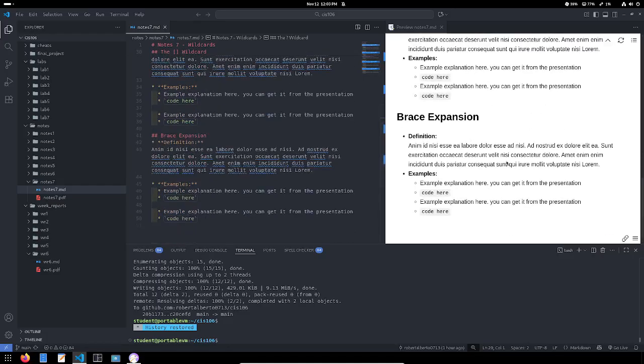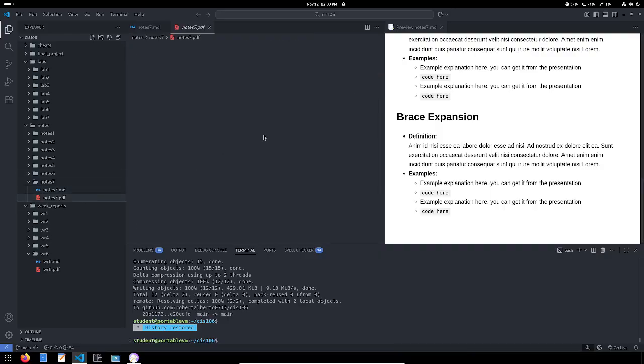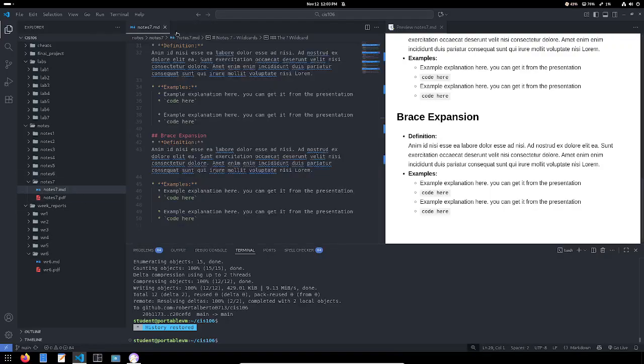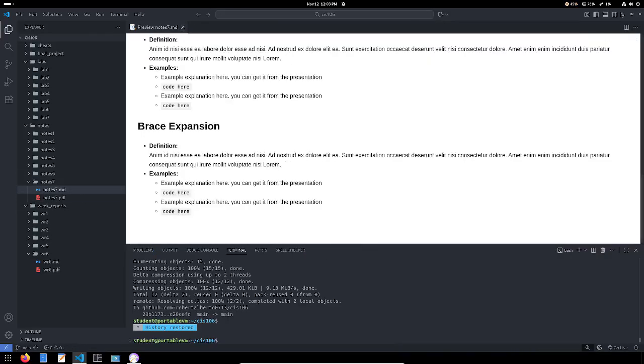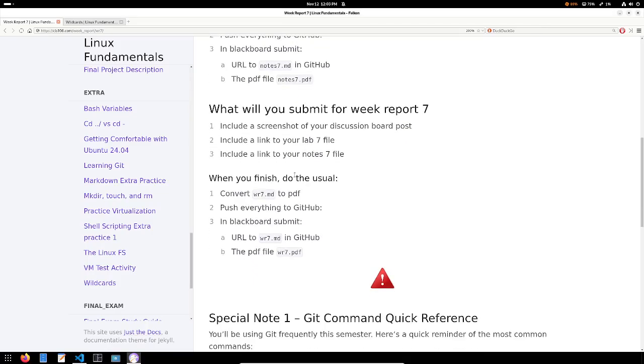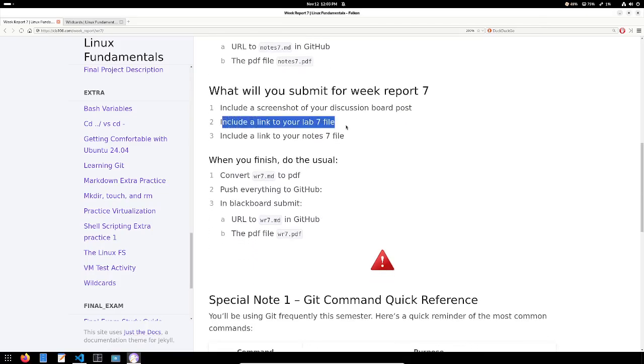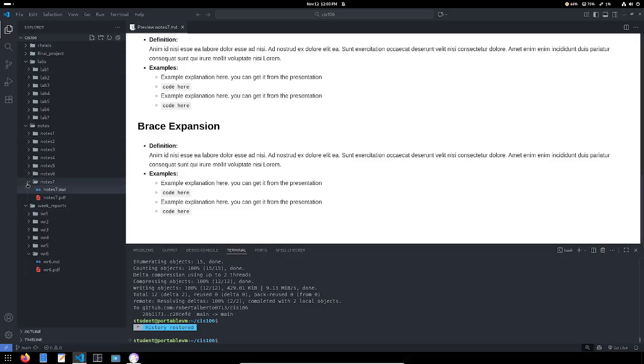Of course, like always, if you want 100 in your notes, include what I am asking you. But if you want your notes to be actually useful, include things that are gonna be helpful to you. Then after that, convert into PDF, then push into GitHub. For week report number 7, you are gonna give me a link to your lab 7 and a link to your note 7. So this is just like the week before, so nothing new here.